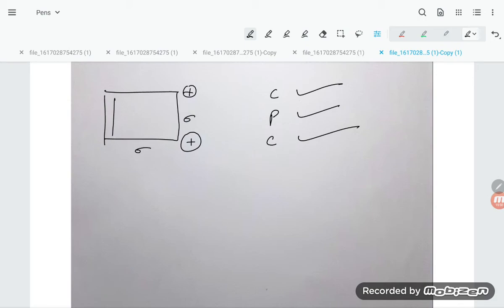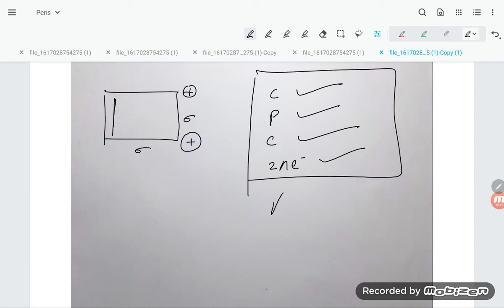So proper conjugation is there, that is okay. Now you see the pi electrons, how many? 2 pi electrons. So it is following all the rules. So this compound becomes what, students? That is aromatic.